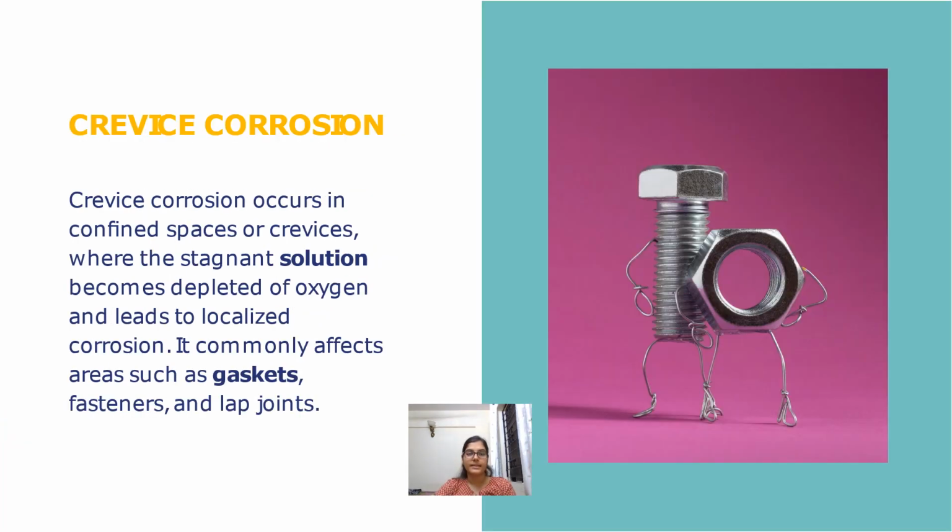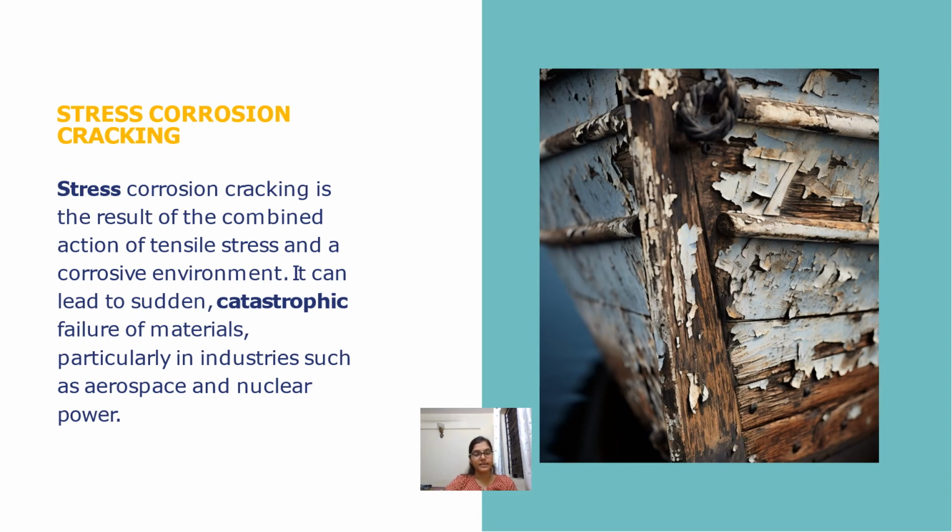Crevice corrosion. Crevice corrosion occurs in confined spaces or crevices where the stagnant solution becomes depleted of oxygen and leads to localized corrosion. It commonly affects areas such as gaskets, fasteners, and lap joints. Stress corrosion cracking. Stress corrosion cracking is the result of the combined action of tensile stress and a corrosive environment.